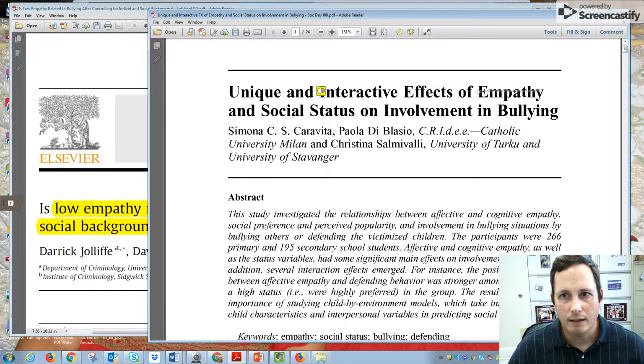Now it's not highlighting on this PDF too well. So we'll just say we have empathy here, and then we also have bullying here. So that we have in common. So we know already that the theme is probably going to involve empathy and bullying, but we want to be a little more specific than that. So let's see if we can't get a little more detail.